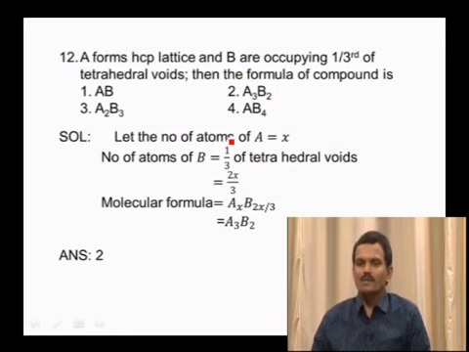Since number of atoms of A is x, total number of tetrahedral voids will be 2x. In that, only 1/3 is occupied by B. So number of atoms of B will be 2x by 3. So now the molecular formula is A_x B_(2x/3). If you cancel x and x and simplify that, you will get the formula A3B2. So the answer will be second option, A3B2.